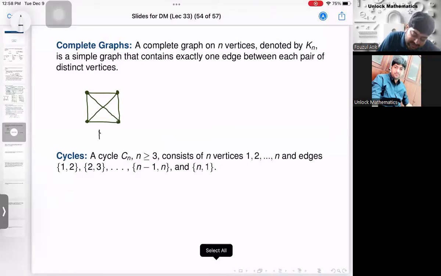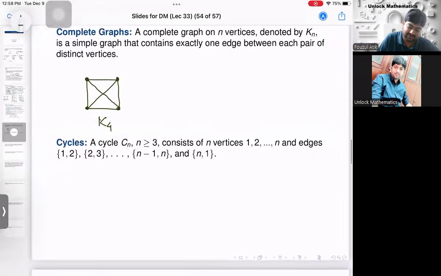So this graph is an example of a complete graph K4. It contains exactly one edge between each pair of distinct vertices. See, for each pair of distinct vertices, there is an edge. So this is a complete graph K4.